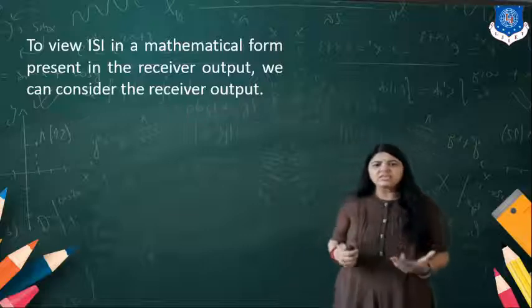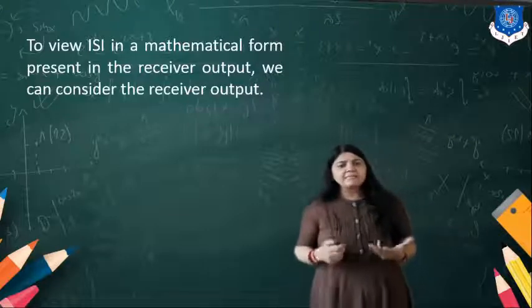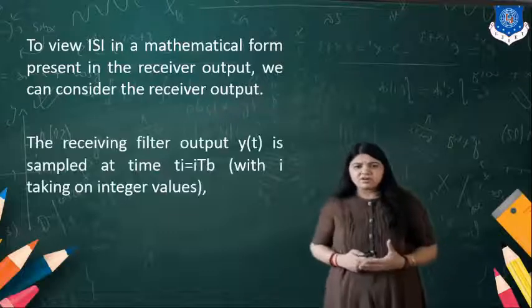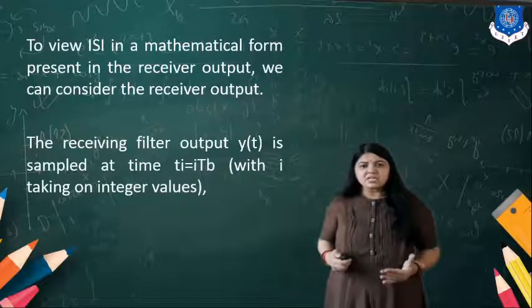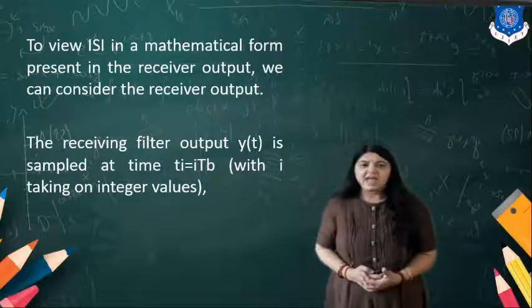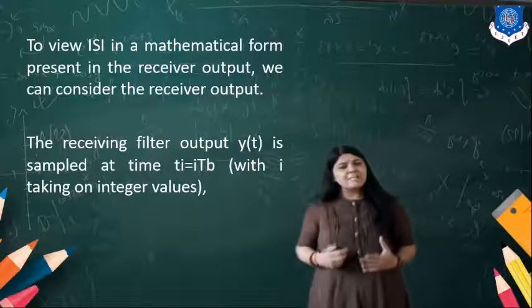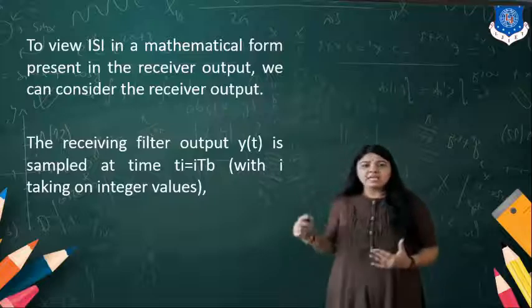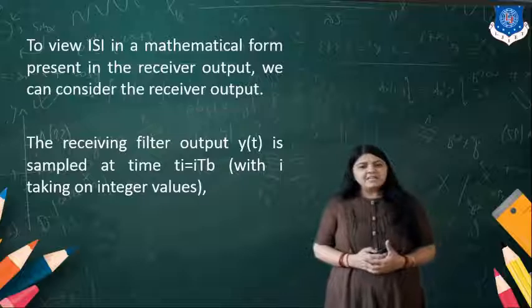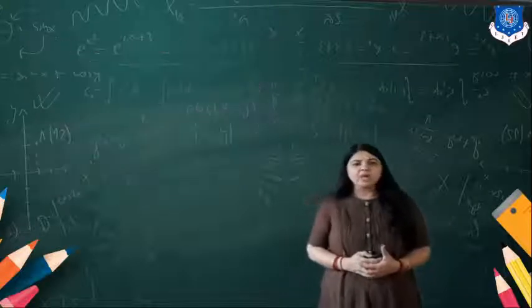To view this ISI in mathematical form at the receiver, suppose the receiver output is y(t), and that is sampled at time t_i equal to i T_b, where i is an integer value 1, 2, 3.